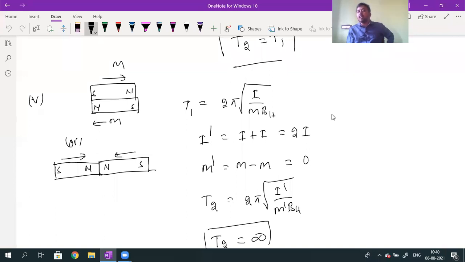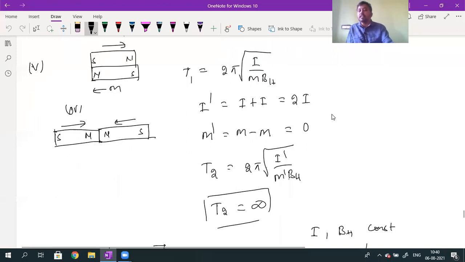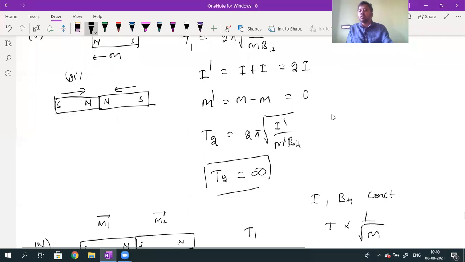So the moment of inertia, in every case you have to calculate the moment of inertia. Moment of inertia of two bar magnets is given by 2I. The resultant magnetic moment value is given by 0. Already in the first topic we discussed how to calculate the resultant magnetic moment, using the parallelogram law. When two bar magnets are of the same magnetic moment but opposite in direction, the resultant magnetic moment value is 0. Whenever the resultant magnetic moment value is 0, T2 value will be equal to infinity. T2 value infinity means this combination will take infinite time.